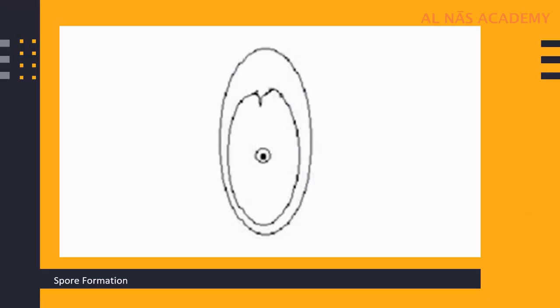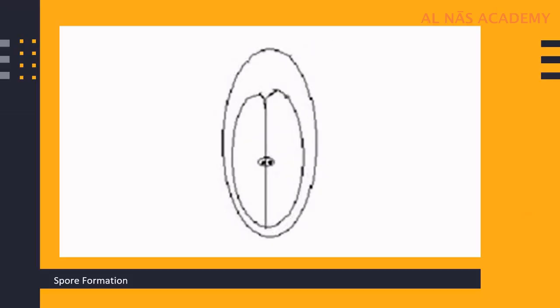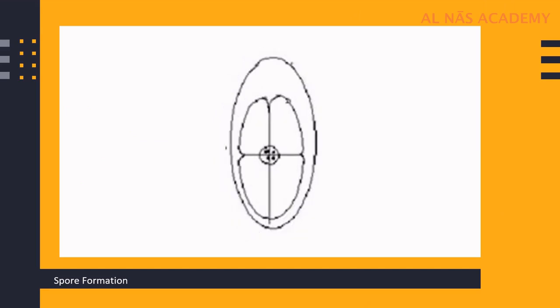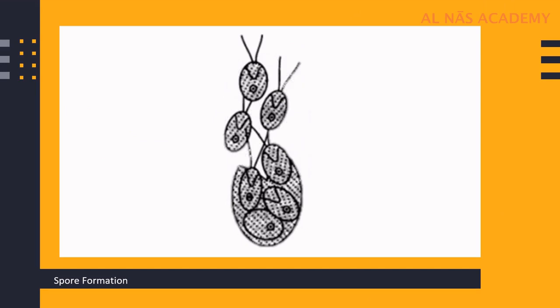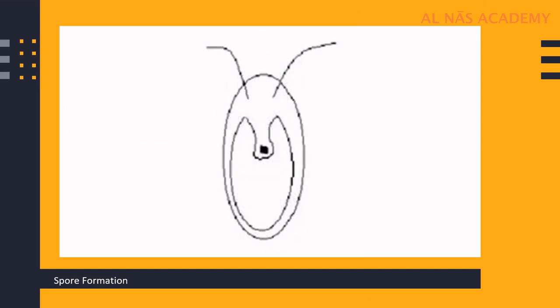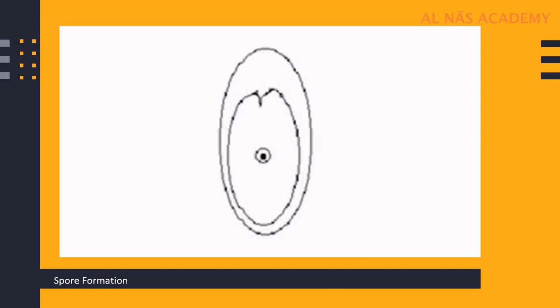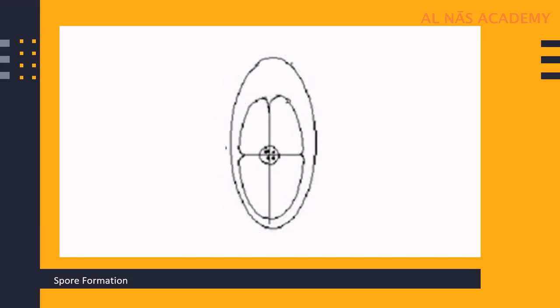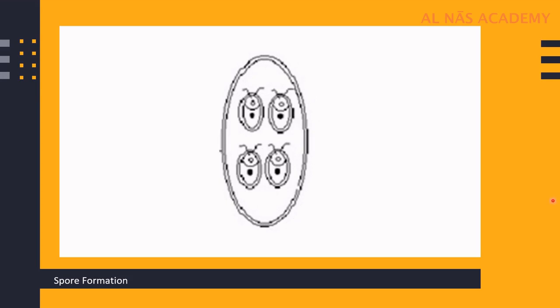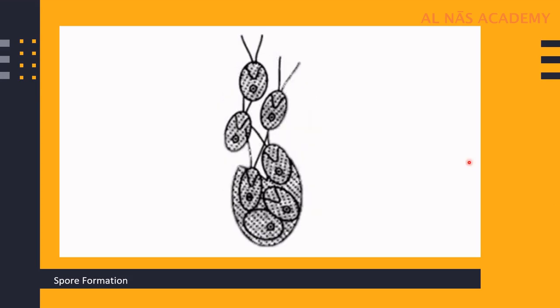Here we can see the flagella is gone and the cell starts dividing in Chlamydomonas. Later on these burst open and new zoospores are formed, which move into the environment and then grow into new Chlamydomonas under favorable conditions. Till here, is it clear?